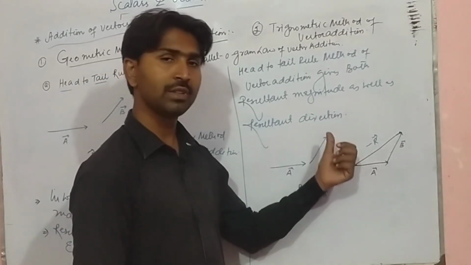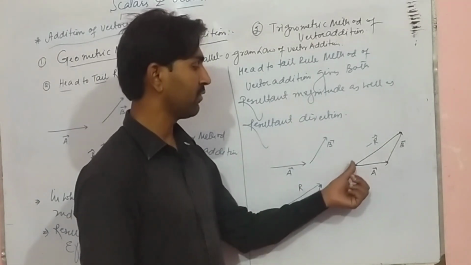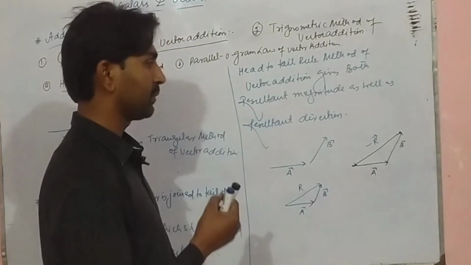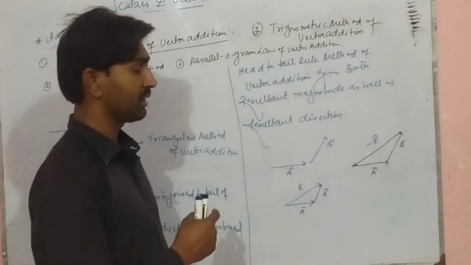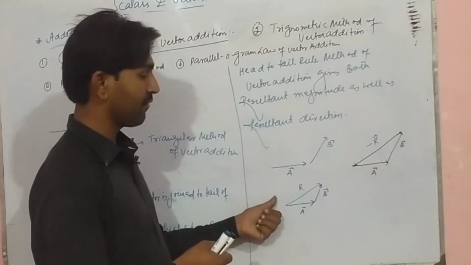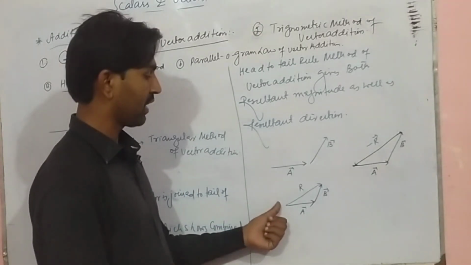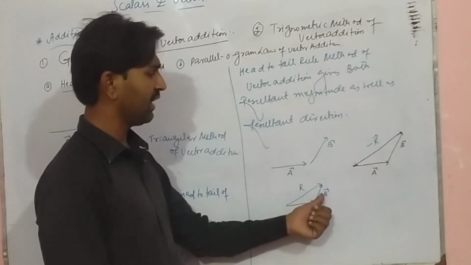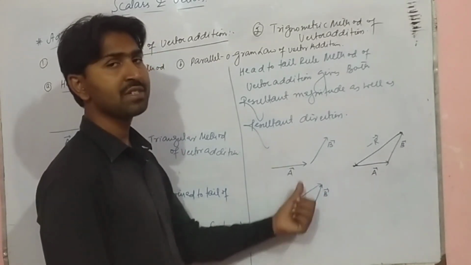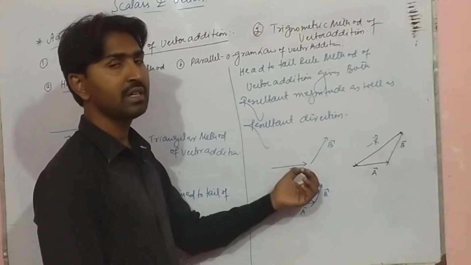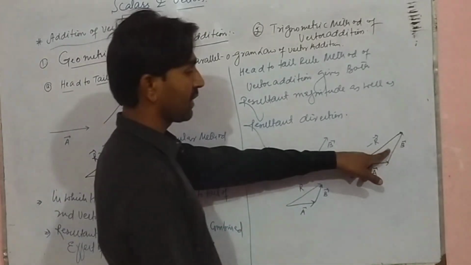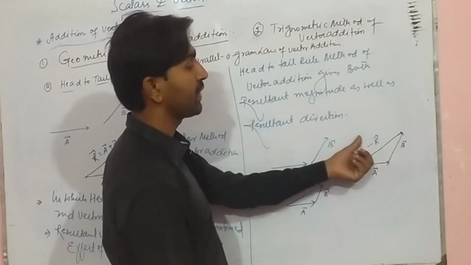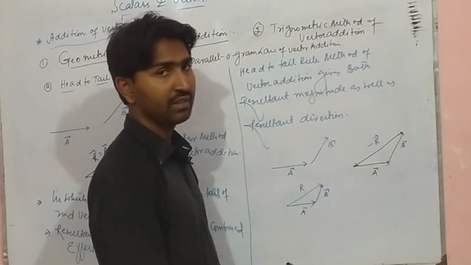So the correct method for presentation of the resultant is to start the resultant from where the first vector starts and end where the last vector ends. The reverse method is not correct for presenting the resultant vector.